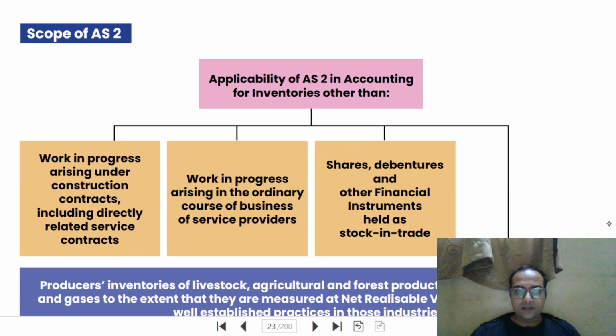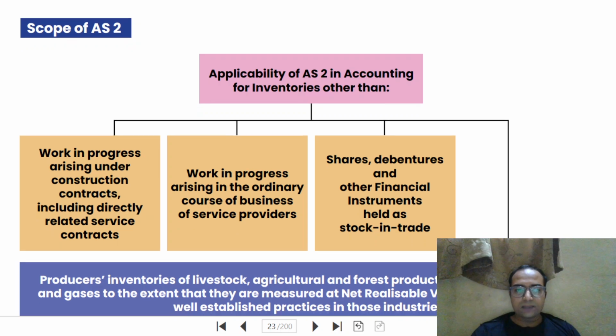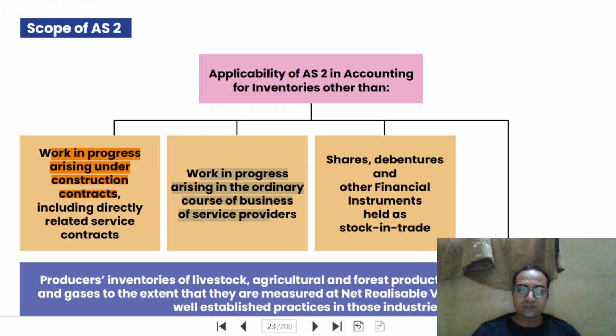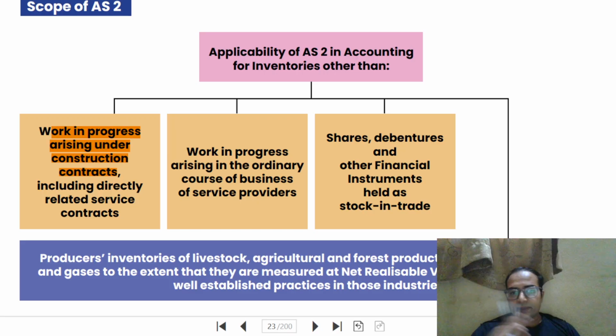So, accounting standard 2 is applicable to every inventory other than construction contract work in progress. Okay, because that is covered under some different accounting standard. It is covered under accounting standard 29, that is revenue recognition. Work in progress arising in the ordinary course of business of service providers: because in case of a service provider, unless and until we complete that particular service, we cannot recognize it as inventory. Service which is not yet complete, we cannot recognize it as unfinished service, right? So to them it is not applicable.